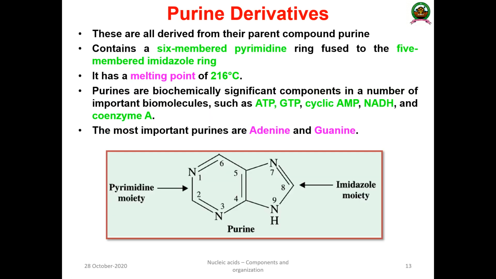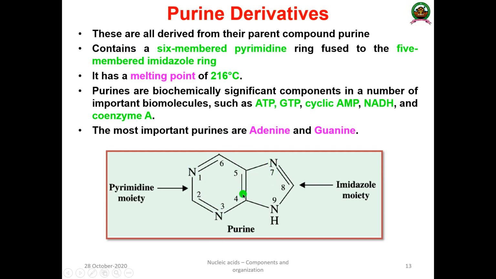Then come the purine derivatives. These are derived from the parent compound called purine. And what is this purine? Pyrimidine is a single 6-membered ring molecule, but in the case of purine, it is a 6-membered pyrimidine ring that is fused with a 5-membered ring called the imidazole ring. Here you can see the structure of pyrimidine, with nitrogen at the first and third positions, and the pyrimidine ring is fused with an imidazole ring.